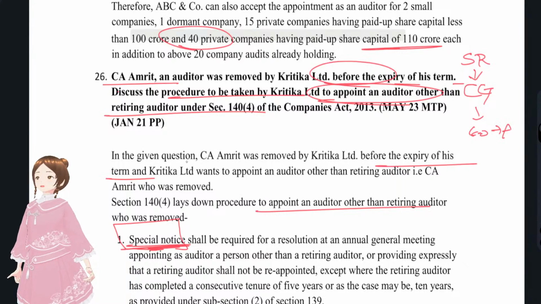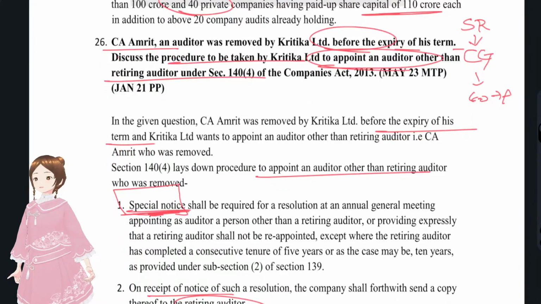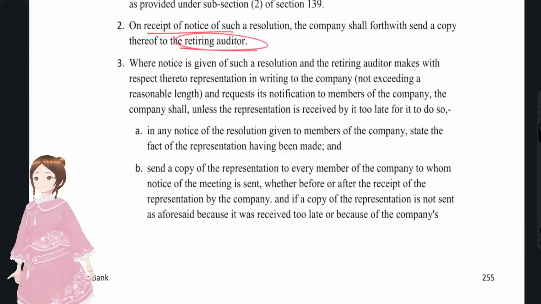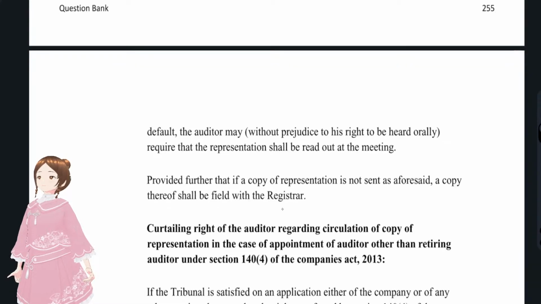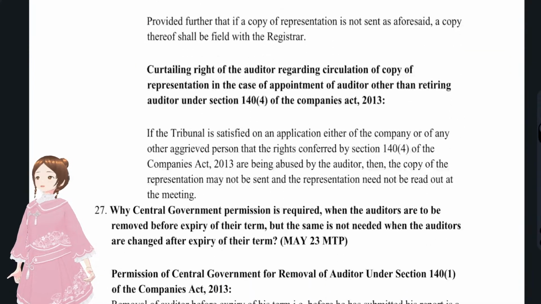I think there's a flaw in the question. Before expiry, they have to give the opportunity of being heard and all the provisions we have mentioned, but this is after expiry, right? I think this is not right. We'll discuss that later. That's actually not the question that we have been looking for.